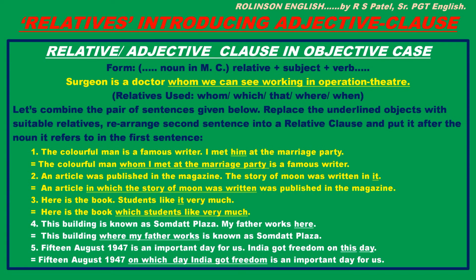Let us see it. Surgeon is a doctor, whom we can see, working in operation theatre, right? Let us separate. Surgeon is a doctor, first sentence. We can see him. Okay, object of verb see, working in operation theatre. When combined, him was replaced by whom because it was personal pronoun and it was taken in the beginning.